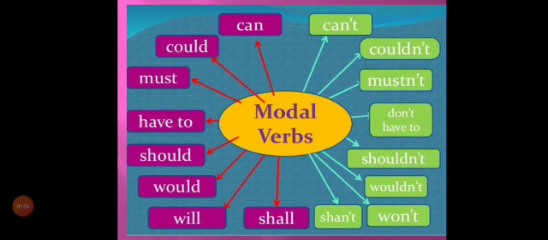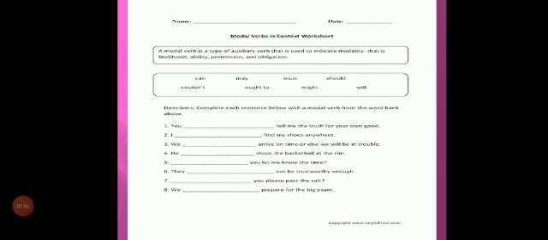And in the green, if we add not, it will also be a modal verb. For example, I cannot do that thing, couldn't, must not, don't have to, should not, would not, will not. These are also part of the modal verbs if we use not.